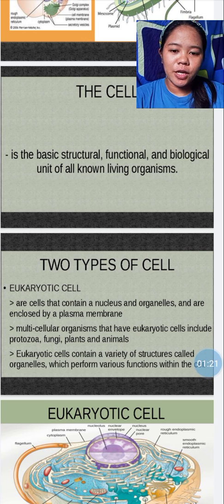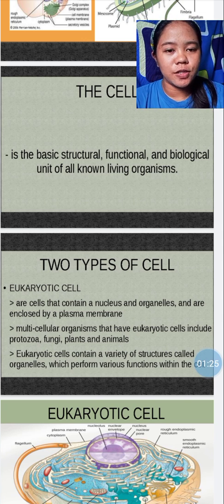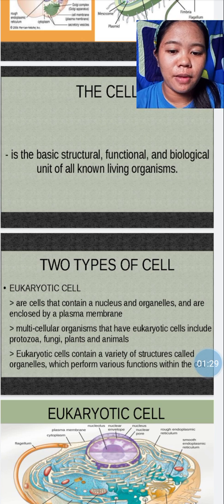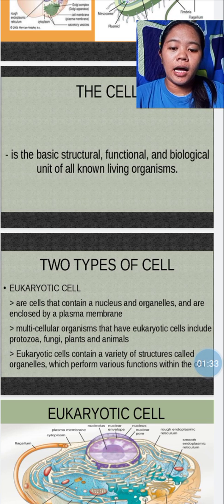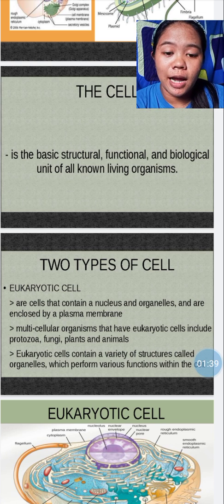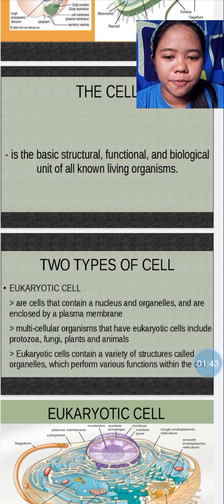When I say eukaryotic cells, it is a cell that contains a nucleus and organelles, and it is enclosed by a plasma membrane. Eukaryotic cells, ito yung cells na may nagko-contain ng nucleus at saka mga organelles na nakapaloob sa plasma membrane.